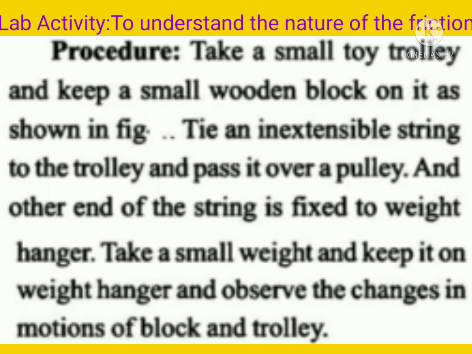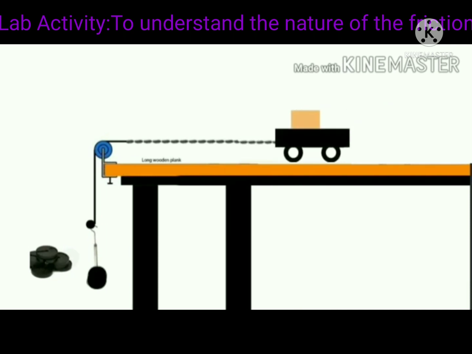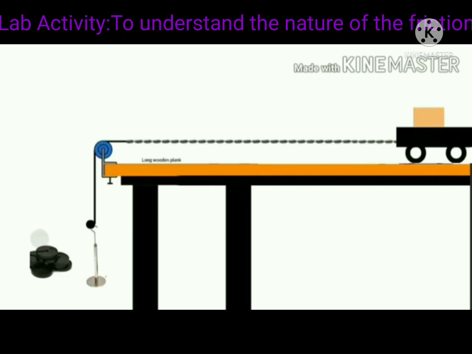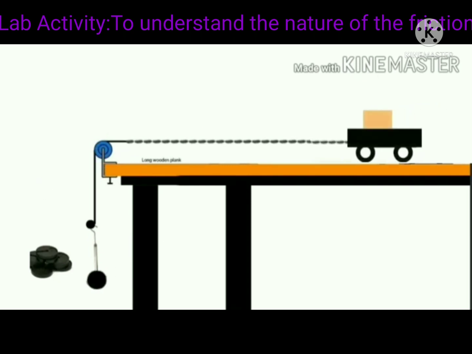Tie an inextensible string to the trolley and pass it over a pulley, and the other end of the string is fixed to a weight hanger. Take a small weight and keep it on the weight hanger and observe the changes in motions of block and trolley.